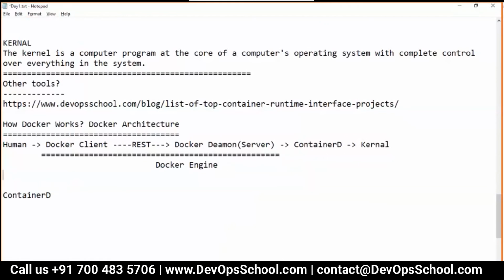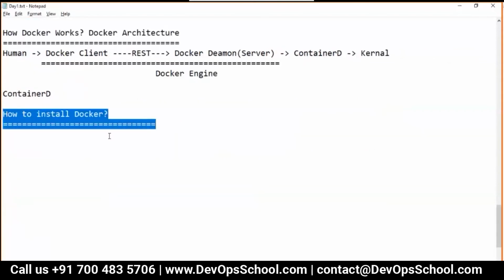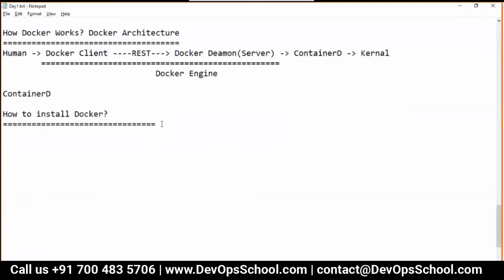Now, next thing is how to install Docker. That I will anyway teach you through a demo. But before showing you the demo of how to install Docker, let me talk about the Docker workflow. Docker workflow is very important.